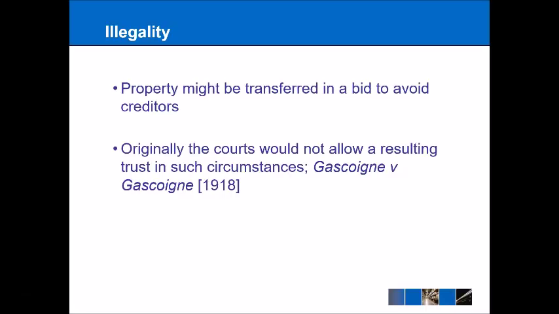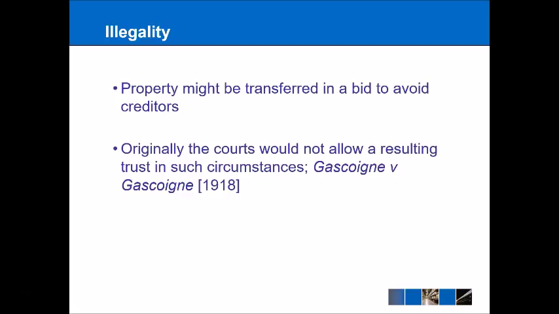And originally, the courts wouldn't allow resulting trusts in any cases of illegality. And this got its authority from Gascoigne and Gascoigne in 1918. The law did change a little bit in the early 90s case of Tinsley and Milligan, where Tinsley owned a house and Milligan contributed towards the purchase price. But the reason that Milligan was not listed as an owner was because the couple could get more money from benefits if it was just listed as Tinsley's house.